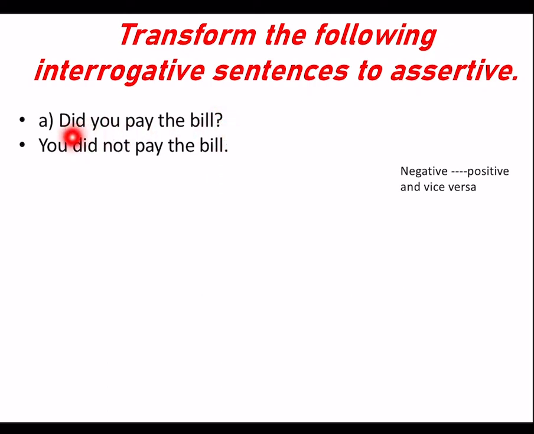So remember, like how we did previously, the auxiliary verb will be brought back and the subject will be taken in front again. Did you pay the bill? You did not pay the bill. If the sentence is positive, make it negative. We added not over here. Are you ready to leave?